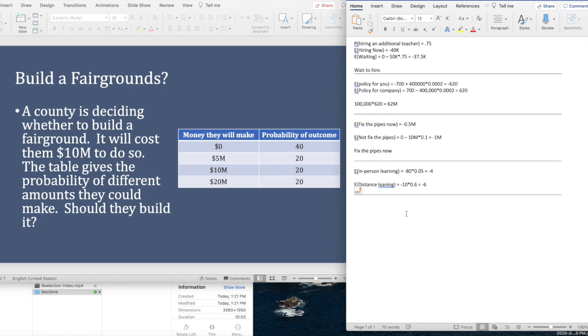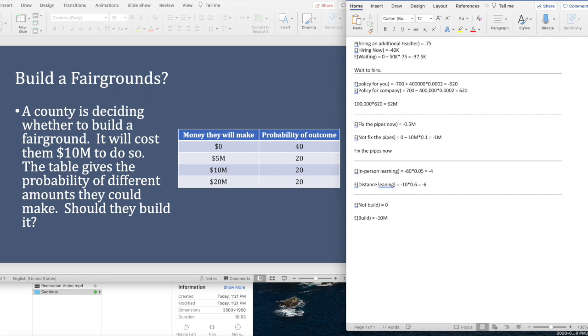Okay, let's talk about the building fairgrounds. So read through that and then we'll talk about it. So there are two options. So you can either not build, pretty simple, and there's an expected value if you build. Now if you don't build, it's just zero. You don't pay anything, you don't make anything. If you build, it costs you 10 million.